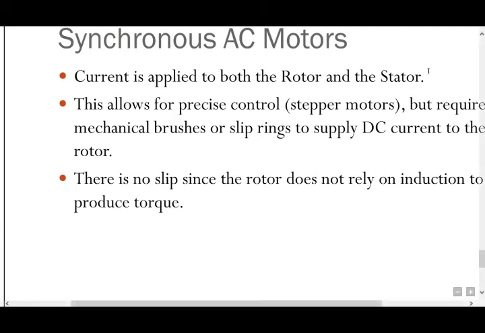In synchronous AC motors, current is applied to both the rotor and the stator. This allows for precise control, as in stepper motors, but requires mechanical brushes or slip rings to supply DC current to the rotor. There is no slip since the rotor does not rely on induction to produce torque.